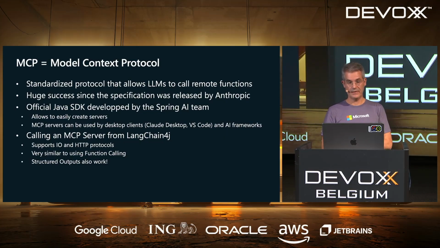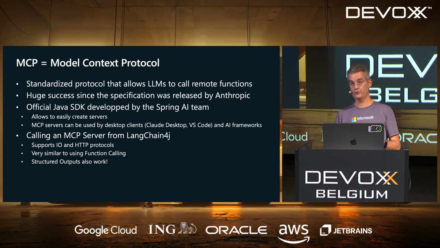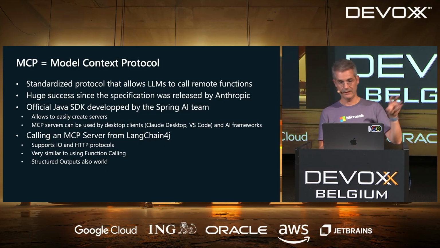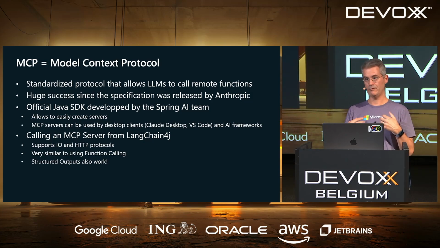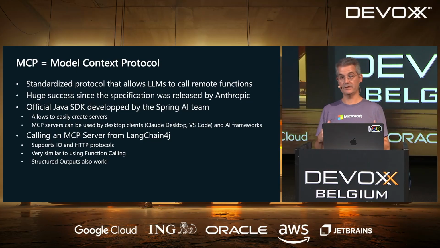In Java, we're super lucky because we've got the Spring AI team, which is doing the official MCP SDK for Java, which allows you to do MCP servers if you want to do some, which is very easy to do. It's basically a couple of annotations, and your function is now available over MCP. But I would say most importantly for normal people, is to use MCP as a client. So here in LangChain4j, we're going to see how we can now execute a remote function over MCP.